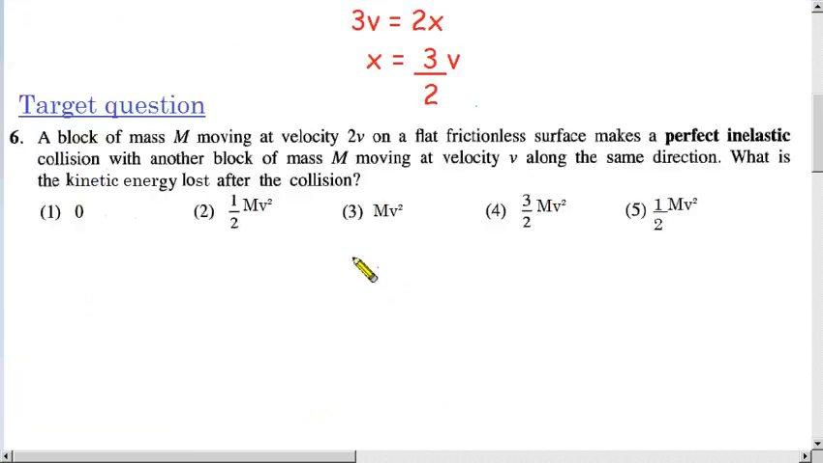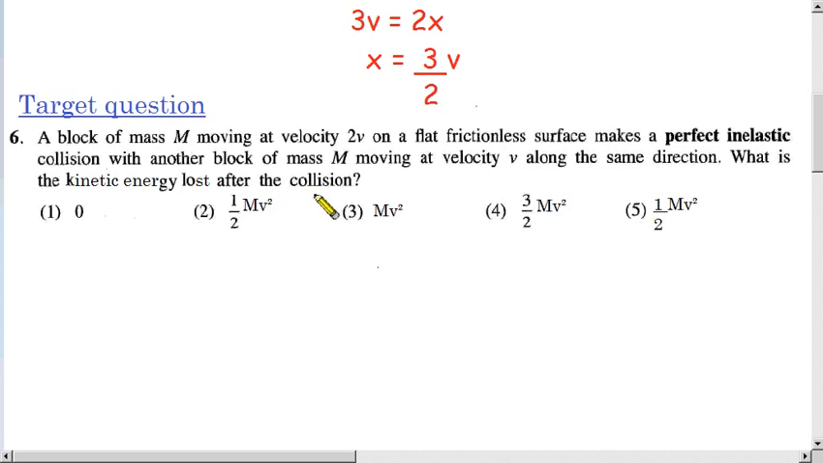So children, let us try to do this target question. A block of mass capital M moving at velocity 2v on a flat frictionless surface makes a perfect inelastic collision with another block of mass capital M moving at velocity v along the same direction. So that part is the same as the previous problem. The same thing I copied down. Then what they ask is, what is the kinetic energy lost after the collision, not the velocity.